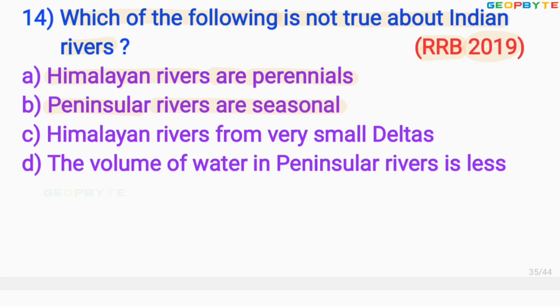Option C, Himalayan rivers form very small deltas. Option D, the volume of water in peninsular rivers is less. The correct answer is Himalayan rivers form very small deltas. Option C is not a true statement. Let us move to the last question.